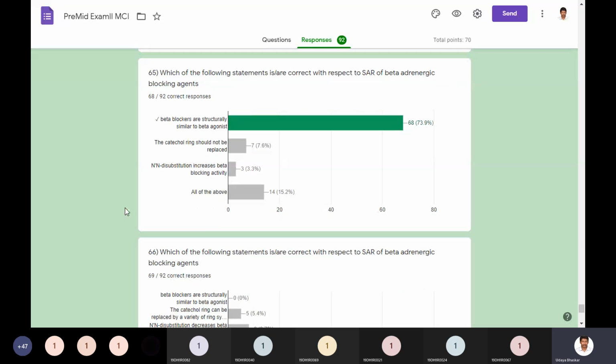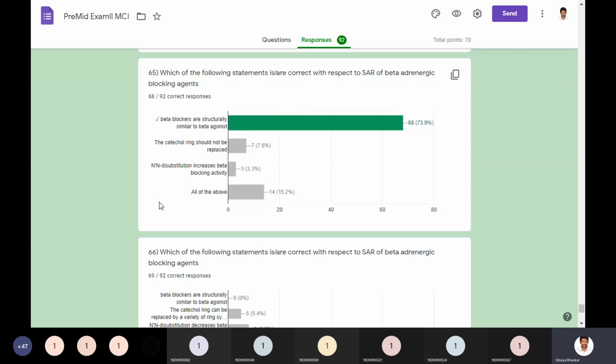What is SAR? Structure activity relationships of beta adrenergic blocking agents. For this also you should remember the basic structure. It is usually aryl ethanolamine, and the other category is aryl oxy. We insert an oxy group between the aryl group and the alkyl chain, the ethylene bridge. So there are ethanolamines, and most of the drugs come under aryl oxypropanolamines, where the hydroxy group is attached to a secondary carbon.